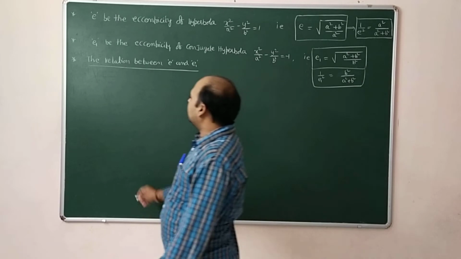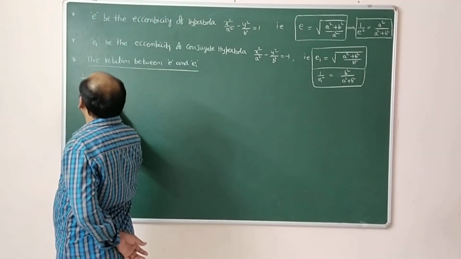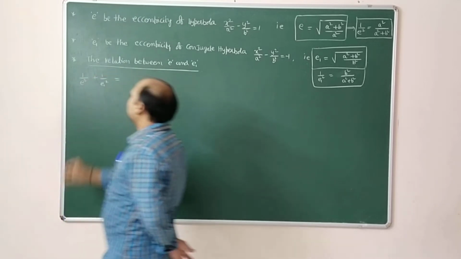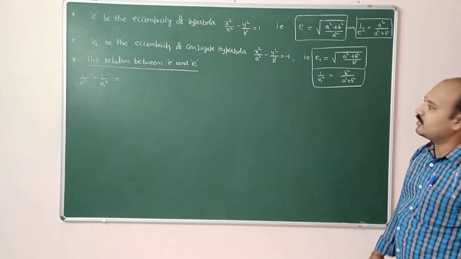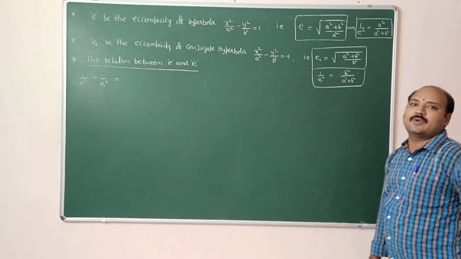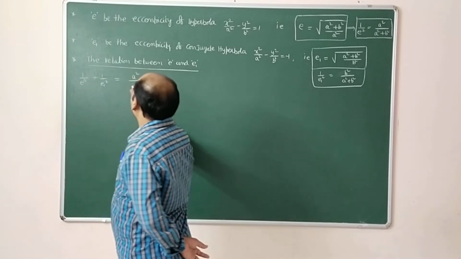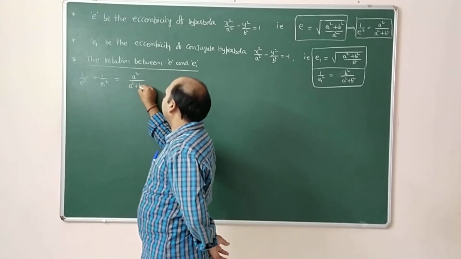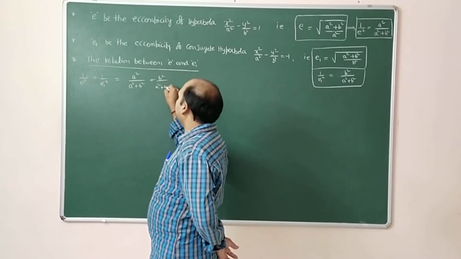So now consider 1 by e square plus 1 by e1 square. 1 by e square value is a square by a square plus b square, and 1 by e1 square is b square by a square plus b square.